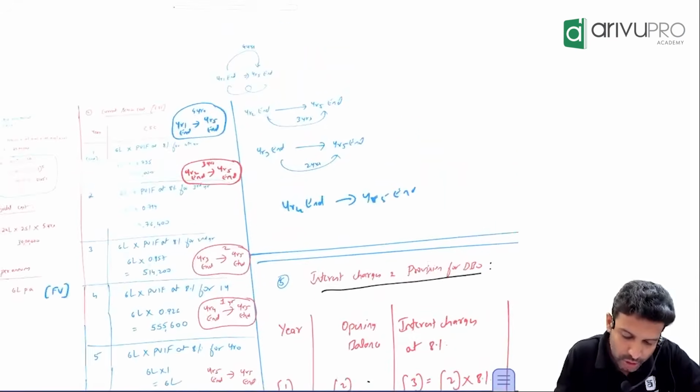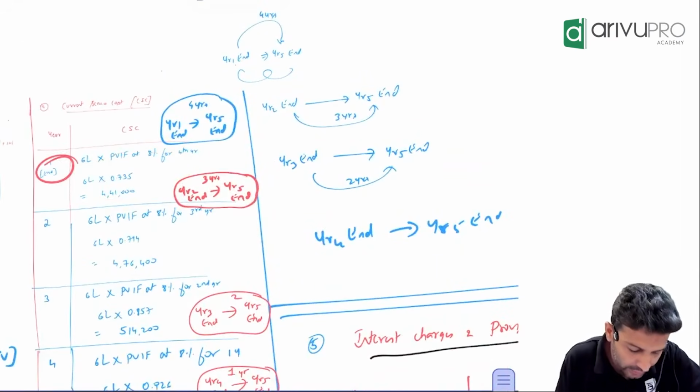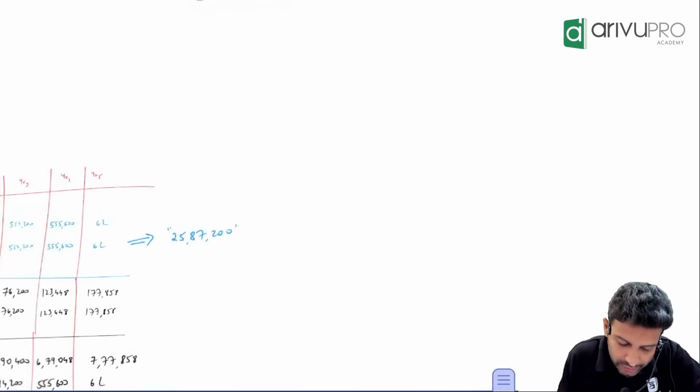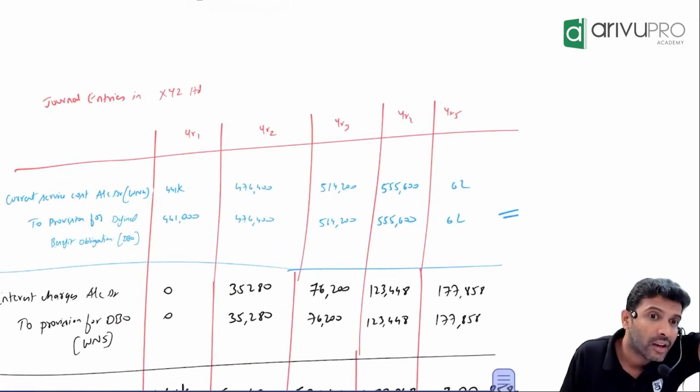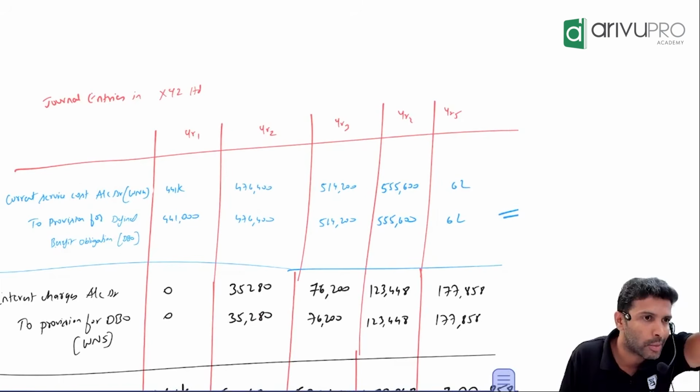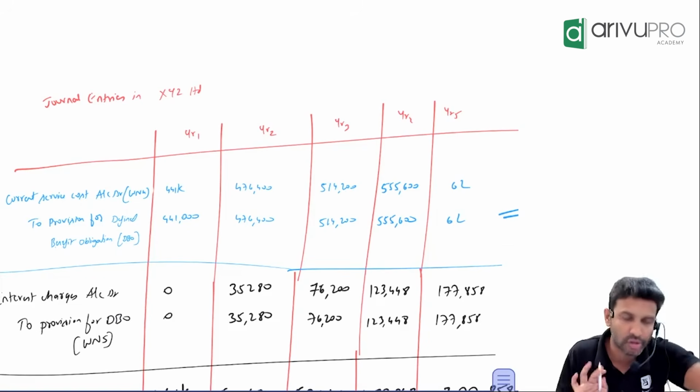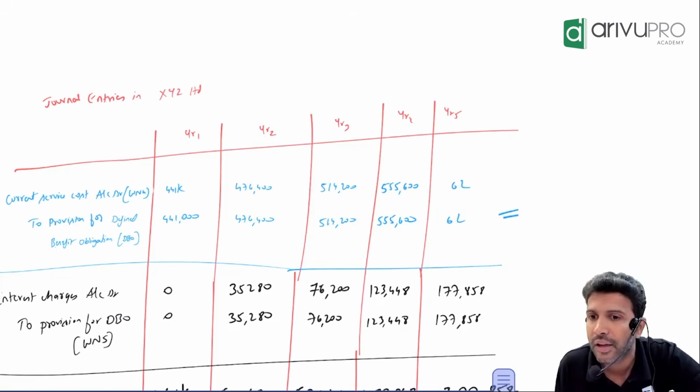One explanation: you are booking the expense now or at year 1 ending. So this entry, you will pass when? At the end of the year. So provision for DBO balance is how much? At opening balance it is 0. That is one explanation, because you have passed the entry only at the year ending.